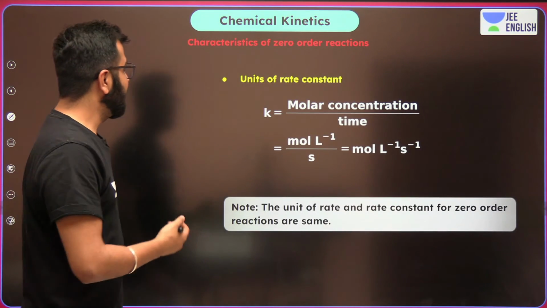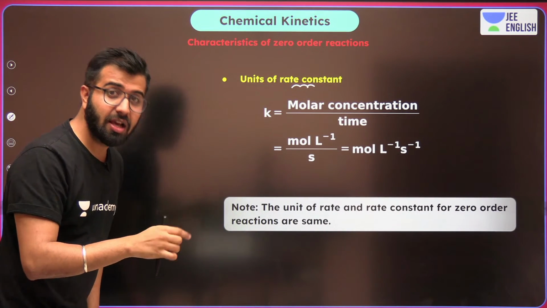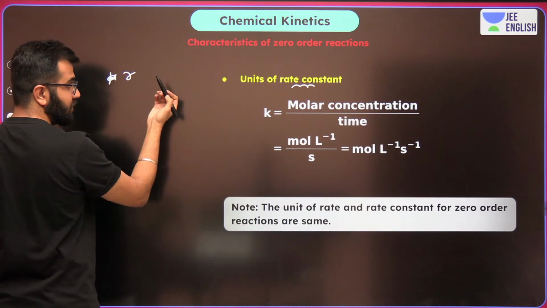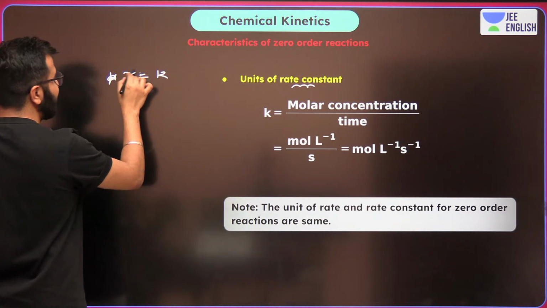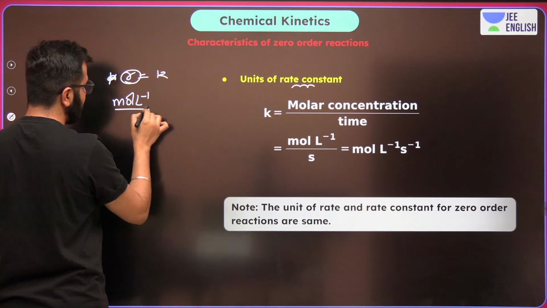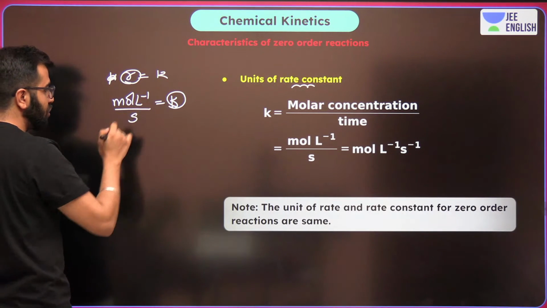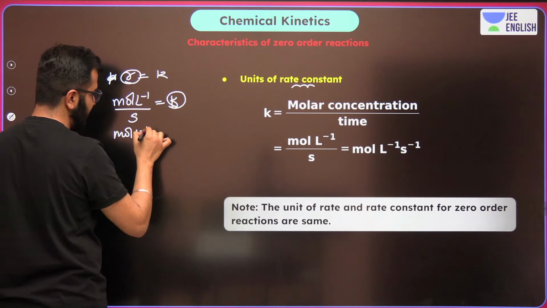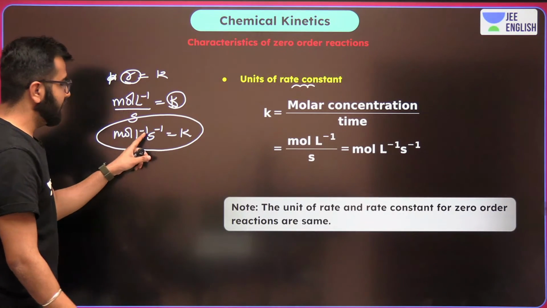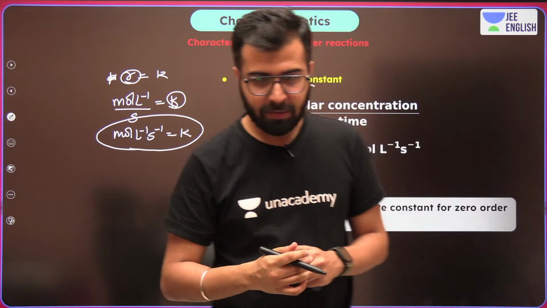And now over here let's talk about the rate constant's unit. We did this in the last class as well. Let's quickly revise it again. In the case of a zero order reaction, rate is equals to K. Rate has its own unit which never changes: mole per liter per time. That is the unit of K. Per time means per second, per minute, per hour, per day, per year, whatever. So do remember that.